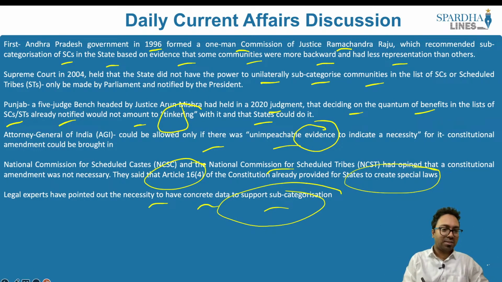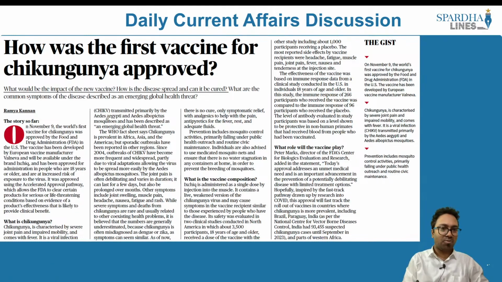Now let's look into the next article. This article is speaking about chikungunya. From the preliminary examination point of view, remember there is an important manufacturer called Valneva. They have come up with a medicine called Ixchiq. It has been approved for administration to people who are 18 years or older who can be impacted by chikungunya. So if a person is impacted with chikungunya, this person is administered Ixchiq, and ultimately the person will overcome this entire issue.